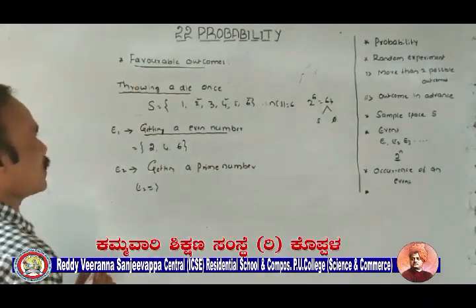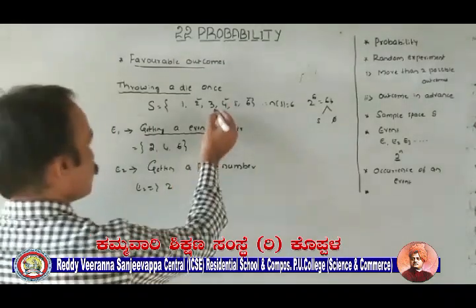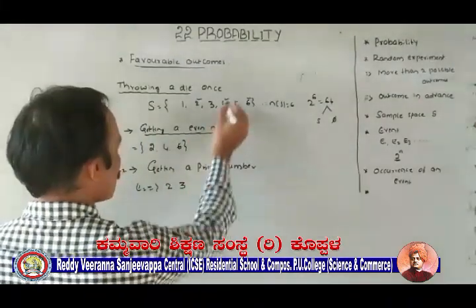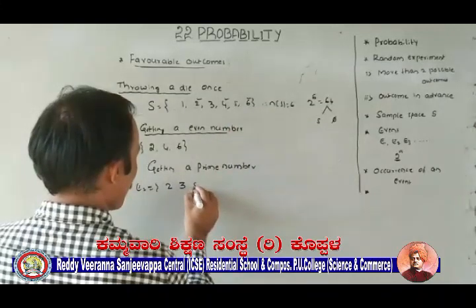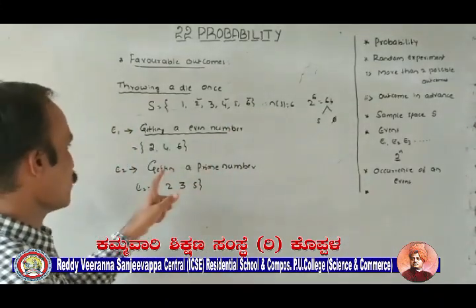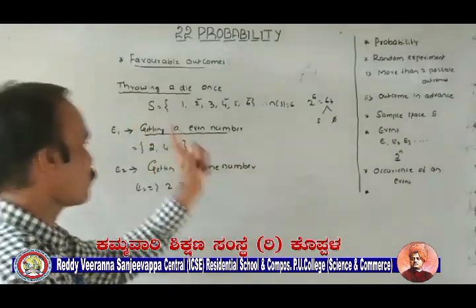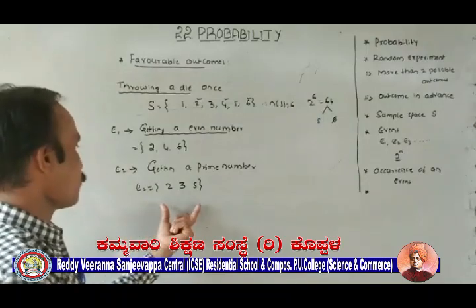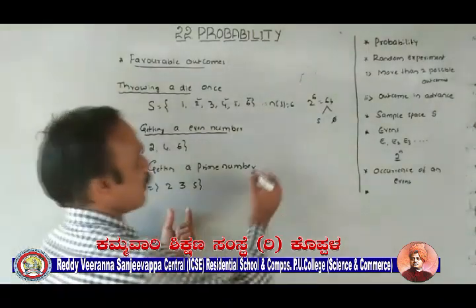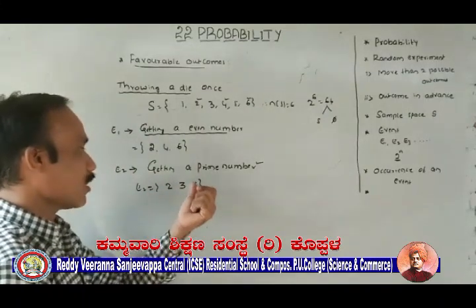Getting a prime number, select one by one. 2 is the only even prime number. Then 3 is also a prime number. Then 5 is a prime number. Okay? So getting a prime number, this is the description of an event or condition mentioned. So what are the possible outcomes that satisfy this event? 2, 3 and 5.